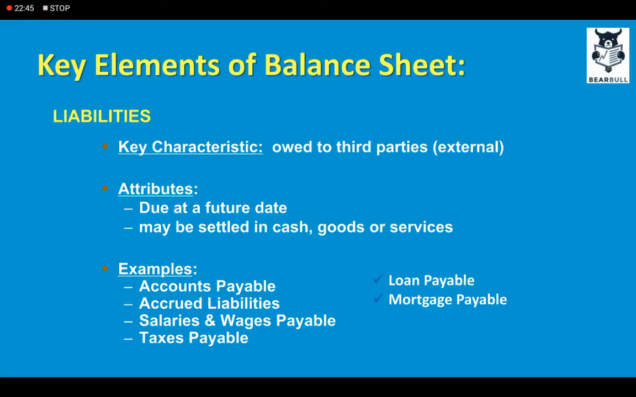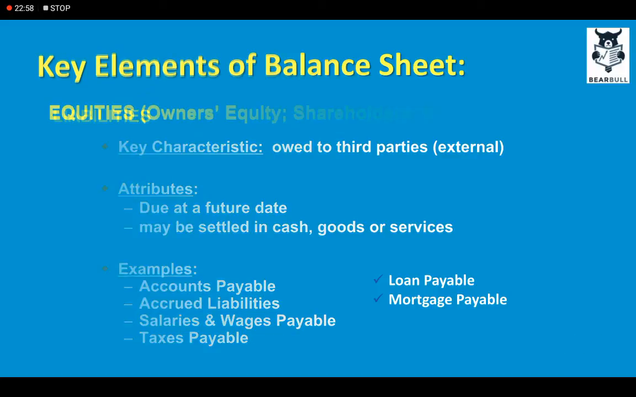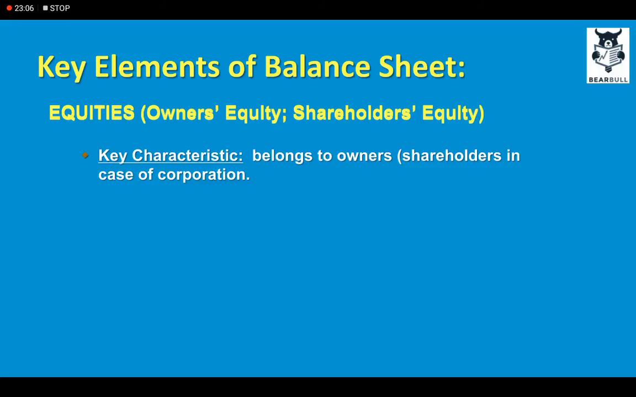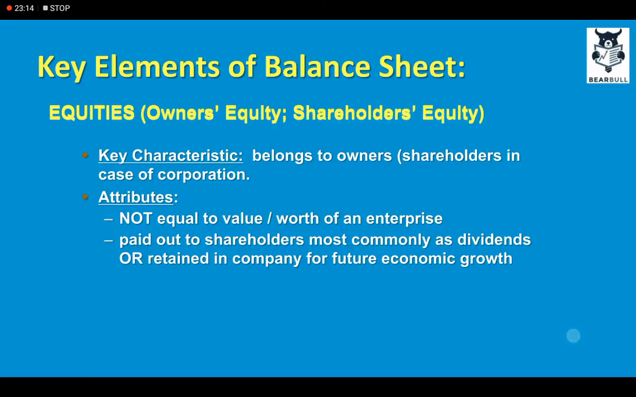Examples of short-term liabilities are on the left-hand side, which are accounts payable, salaries and wages payables, accrued liabilities, and taxes payable. On the right-hand side, we have long-term liabilities, which are loan payable and mortgage payable. Key elements of a balance sheet. Third one is equities. Equities are also called owner's equity or shareholders equity, and the key characteristics are that they belong to the owners, not the third parties. That is, owners are shareholders in the case of a corporation or company.